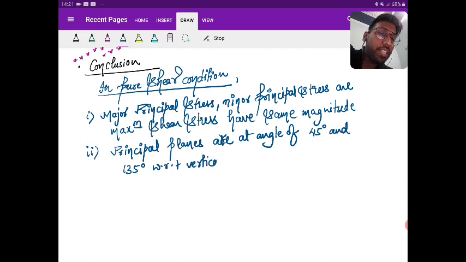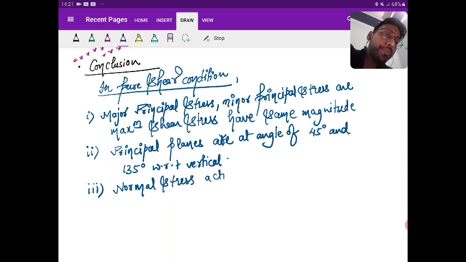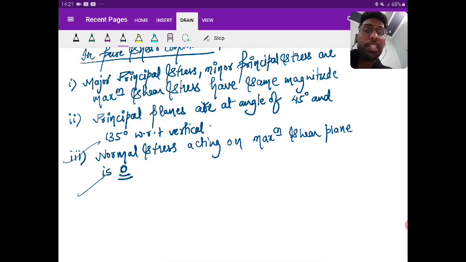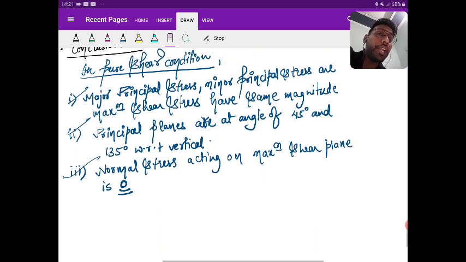Plus means anti-clockwise, that is very clear. The third statement is that the normal stress acting on the maximum shear plane is 0. These are very important statements that you should remember.